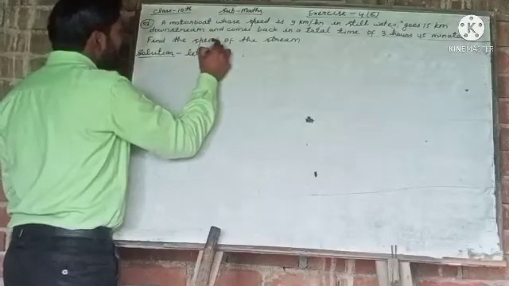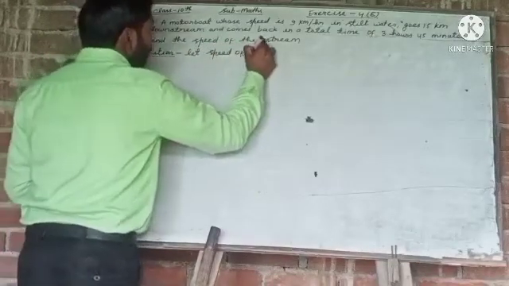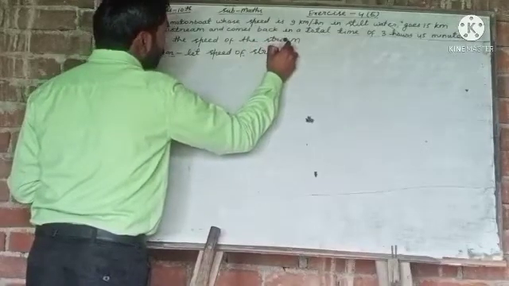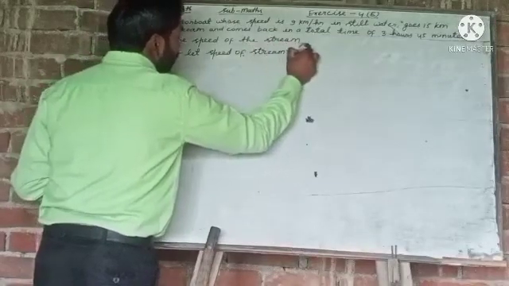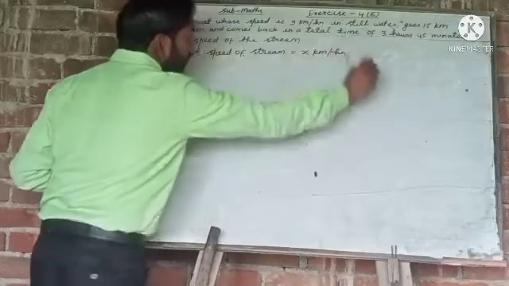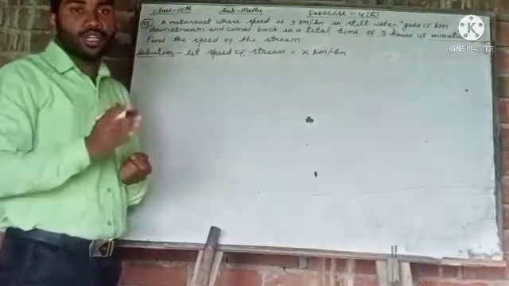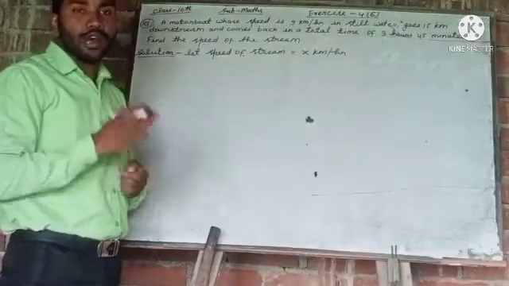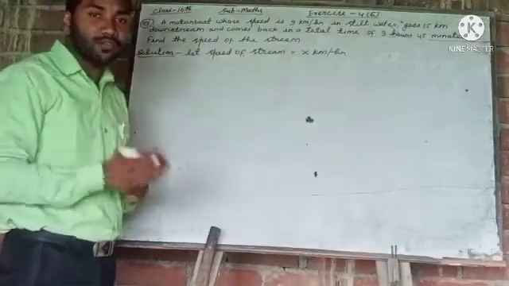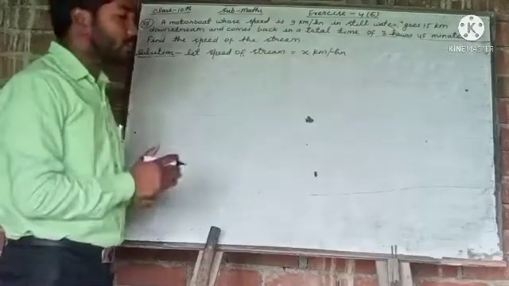Let the speed of the stream be equal to x kilometer per hour. So when the motorboat goes downstream, its speed will be added to the current speed or stream speed.